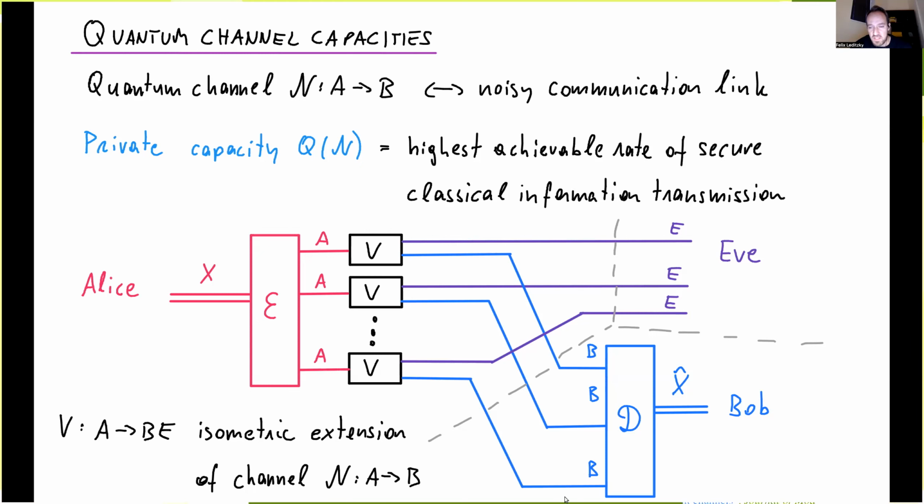And now Bob receives the states and wants to decode them to some classical information, x hat, that should be close to x. But now we want to assume that Eve actually doesn't learn anything, or doesn't learn anything useful in the asymptotic limit, when she also receives the environment from these channels. So the V here refers to the isometric extension of the channel, which maps the input system to the output system and some environment system E.